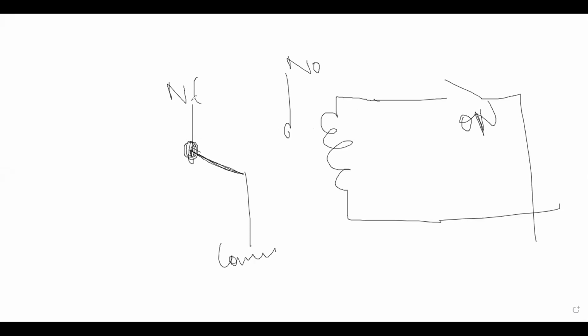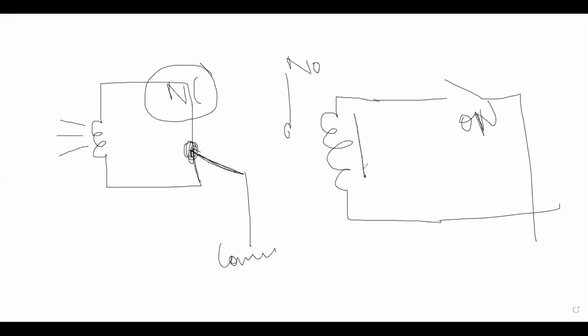And what do you mean by normally closed? Whatever circuit is connected to the normally closed point, this bulb will be on by default. And when I energize this coil, this will attract this metal contact to this normally open point.